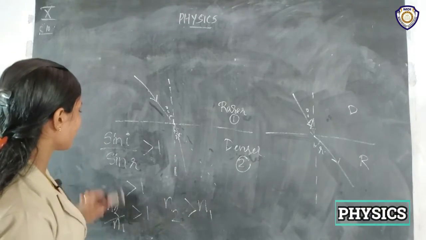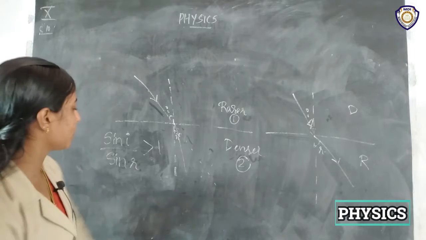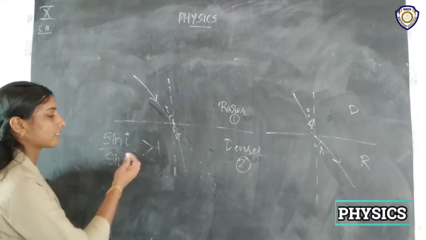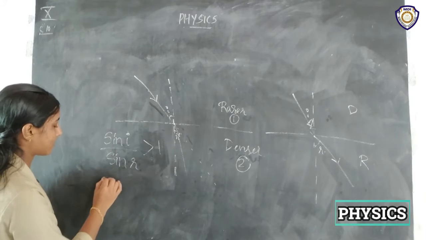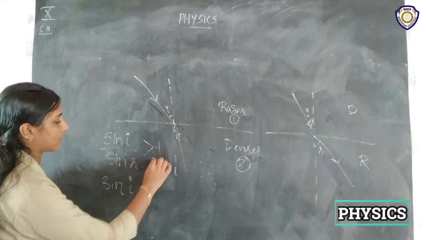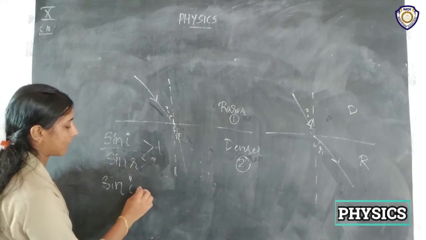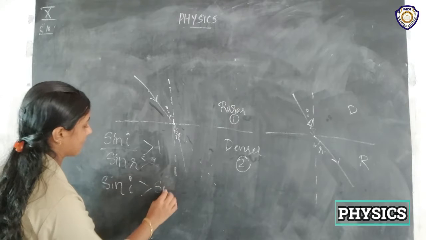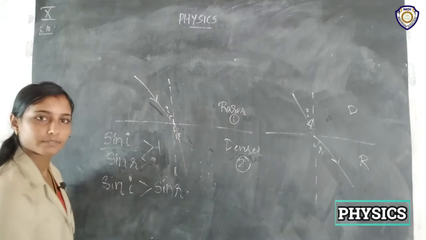And one more thing we can do from here, that is sin I by sin R is greater than 1, which means sin I is greater than sin R, right?